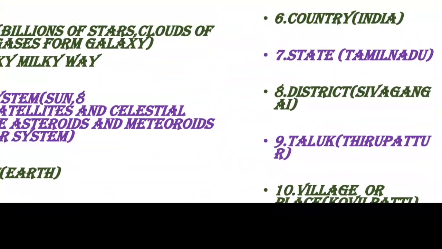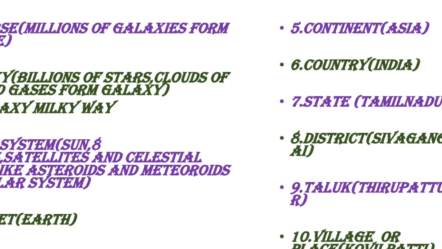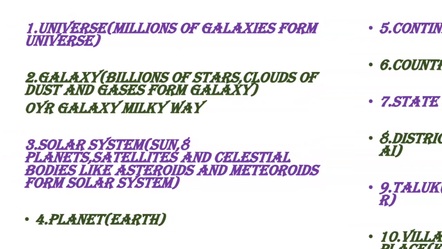Right. Before entering into this chapter, we all want to locate our own place where we are staying. I have taken my school as an example. We will go by reverse order. Listen here, my school is placed in a village, town or place, whatever it is where you are staying. The village name is Kovilpatti, and this Kovilpatti comes under Tirupattur taluk, and Tirupattur comes under Sivagangai district. Sivagangai comes under Tamil Nadu state. Tamil Nadu comes under India. India is in which continent? Totally we are having 7 continents and India is in Asia. Asia is the largest continent. Which planet are we living on? Yes, it is Earth.